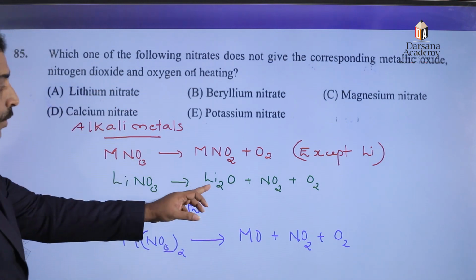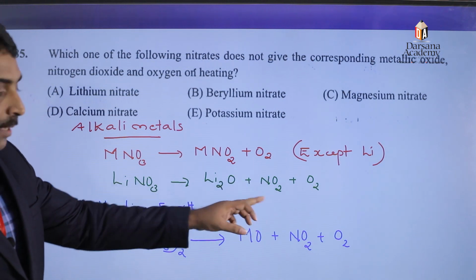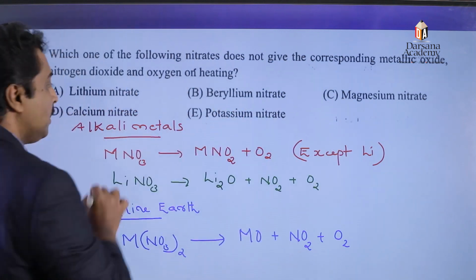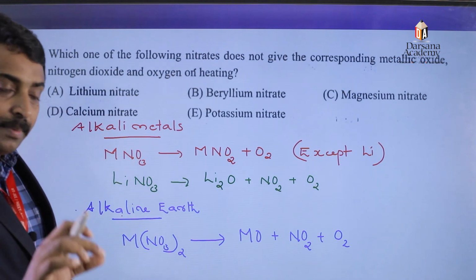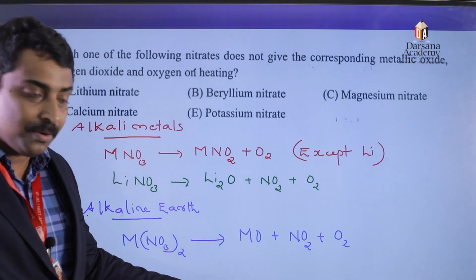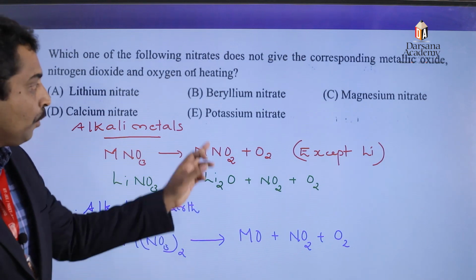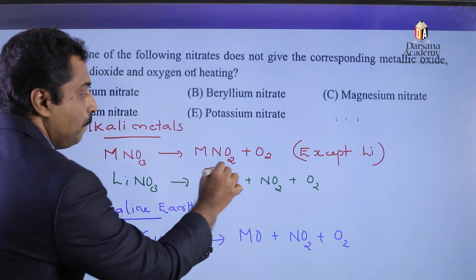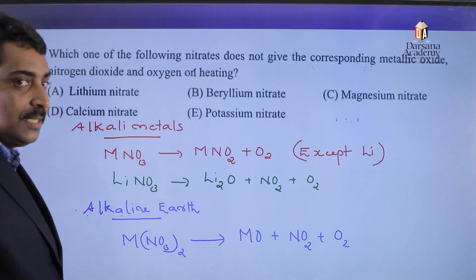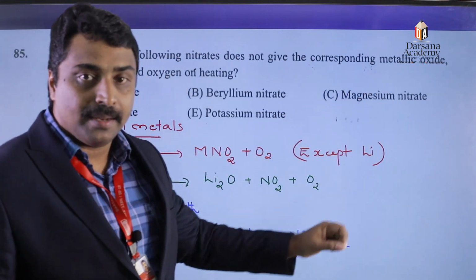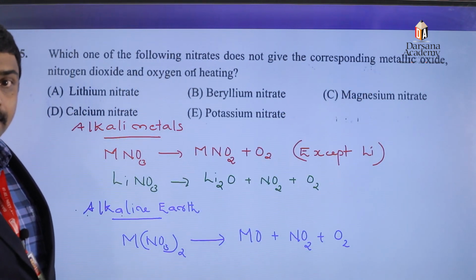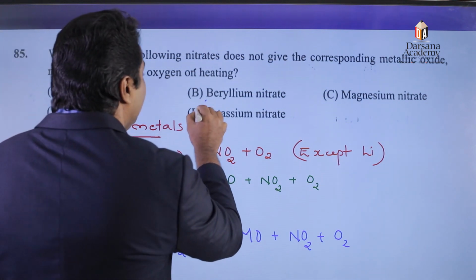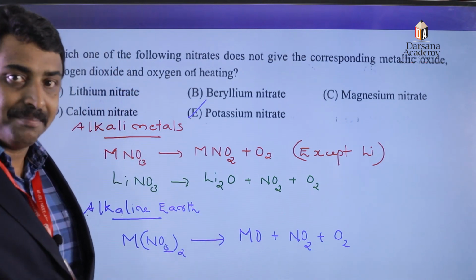So, with the information of this theory given in our NCERT, we can say that lithium nitrate decomposes to give lithium oxide, nitrogen dioxide and oxygen. Beryllium nitrate, magnesium nitrate, calcium nitrate, all three are alkaline earth metal nitrates, which also decompose to give metal oxide, nitrogen dioxide and oxygen. But potassium nitrate, an alkali metal nitrate, on decomposition gives potassium nitrite and oxygen, never giving metal oxide and nitrogen dioxide. Therefore, the metal nitrate which does not give metal oxide, nitrogen dioxide and oxygen is potassium nitrate, or option number E.